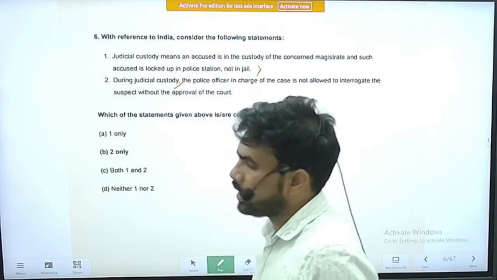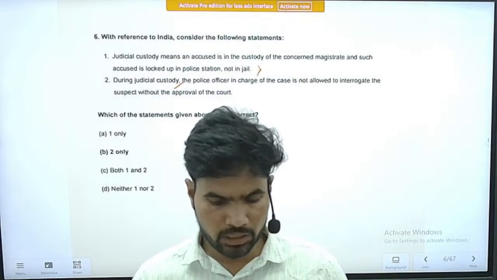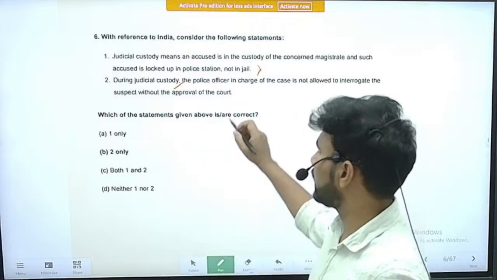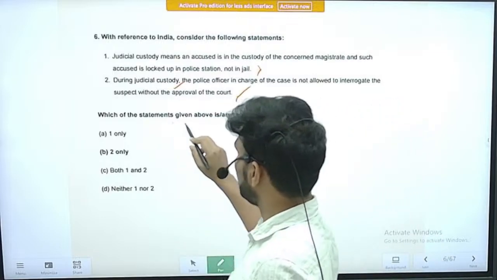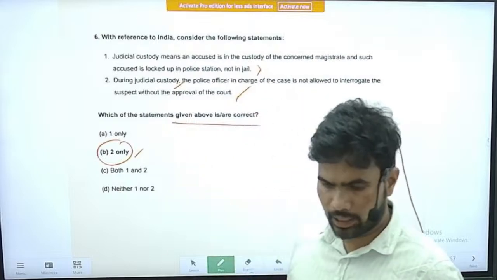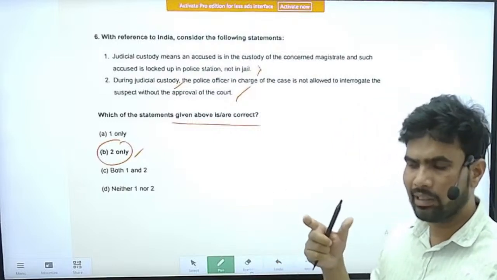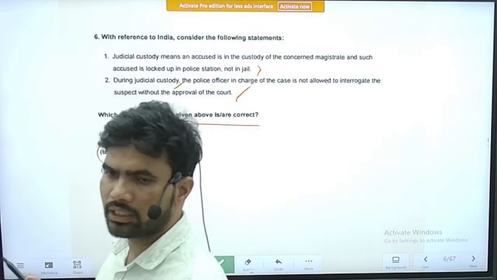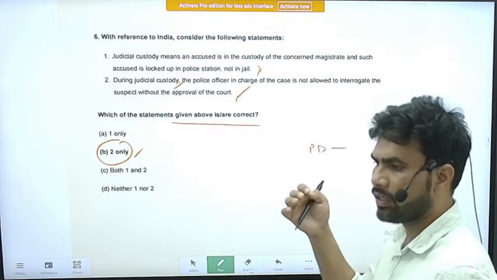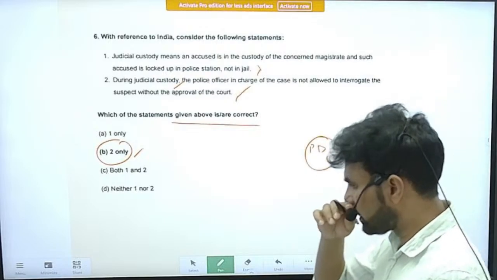Second statement: during judicial custody, the police officer in charge of the case is not allowed to interrogate the suspect without the approval of the court. Yes, this is a correct statement. So only statement 2 is correct. You should remember all the aspects related to judicial custody, interrogation, etc. You will study this when you study the PD Acts and the fundamental rights; there is preventive detention.